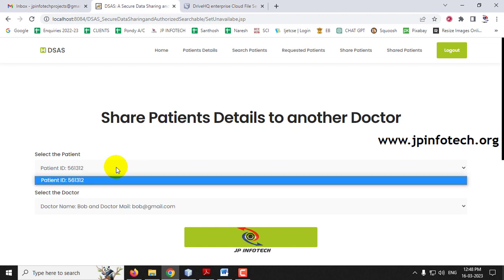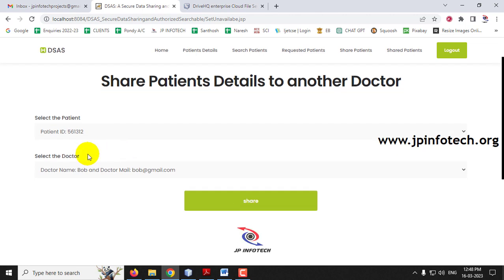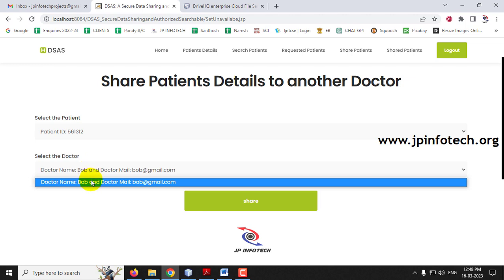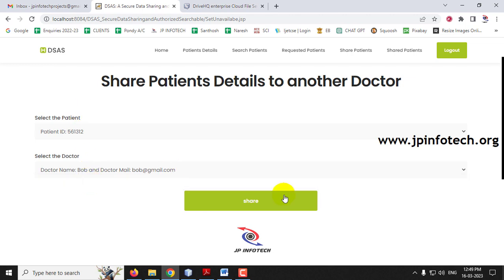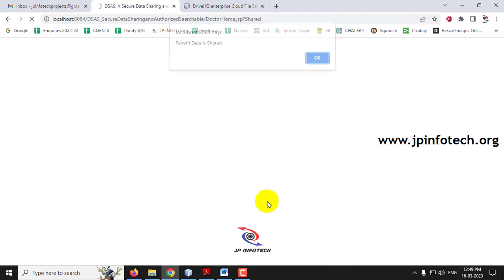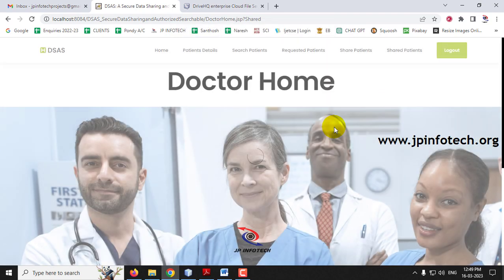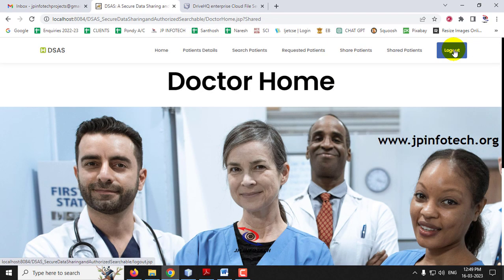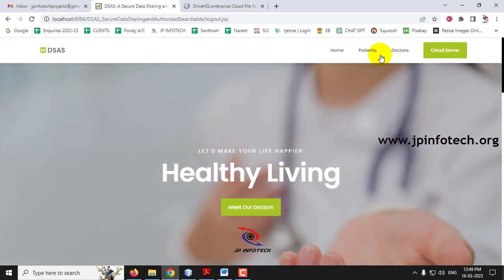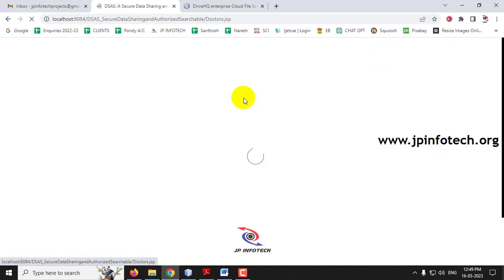Now these are the patients allocated to this doctor, shown here. Let us select the doctor. This is the only doctor now available as an alternate to Alice, and that is shown here. Now that is selected, let me click the share button, and you can see the patient details have been shared. Click OK. Now let me log out from the Dr. Alice part. Now let me go to the Bob part.